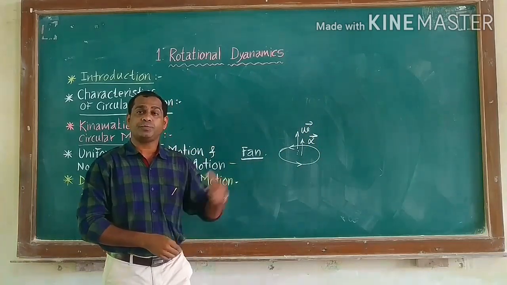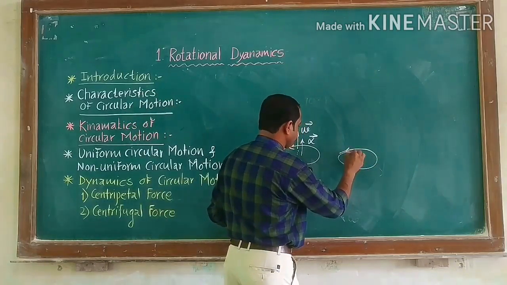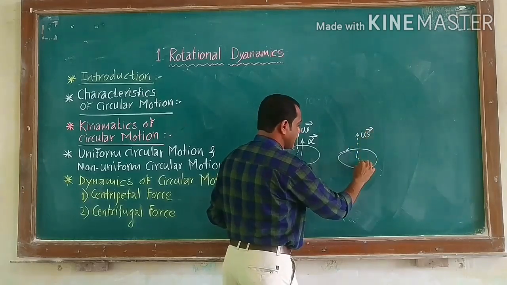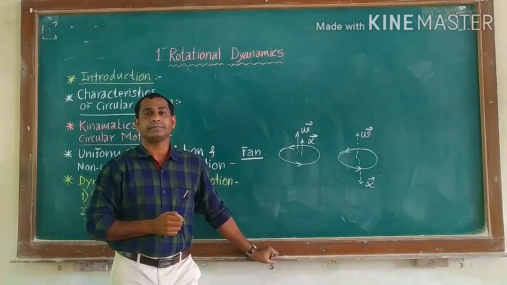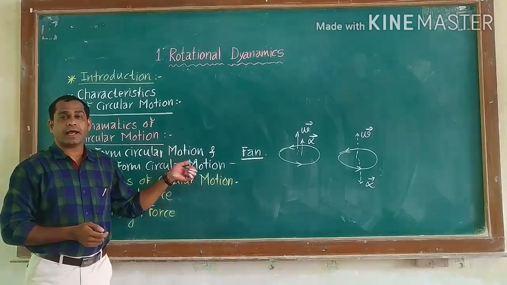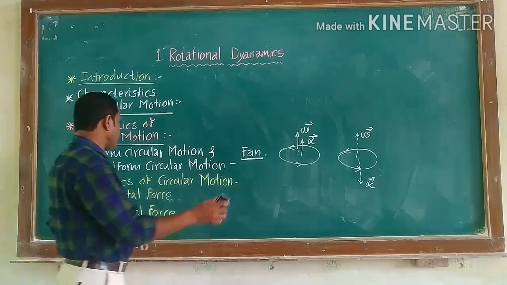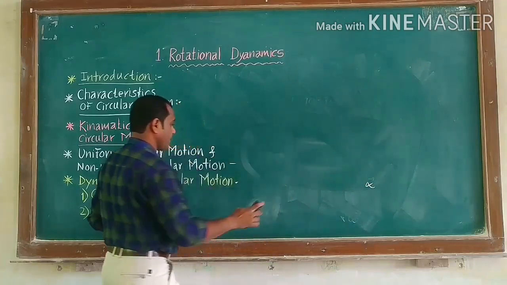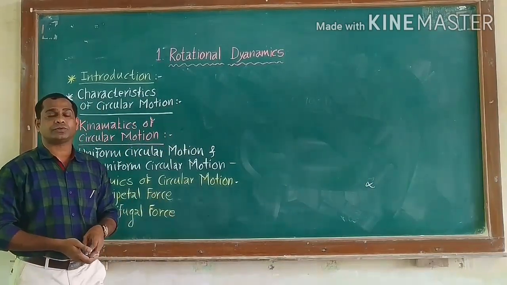And if the speed is decreasing, the direction of alpha bar is opposite to that of omega bar. This is about uniform circular motion and non-uniform circular motion. Then there is the next topic, dynamics of circular motion, in which we will see centripetal force and centrifugal force.